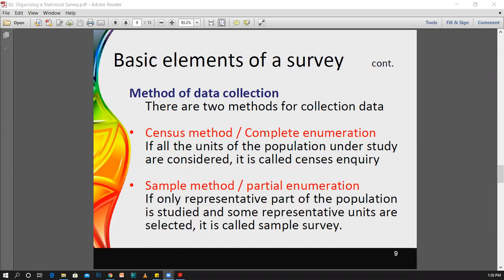The next category is the sample method, or the partial enumeration. When we discussed the terms in the last session, you learned about the population, and then you learned about the sample.